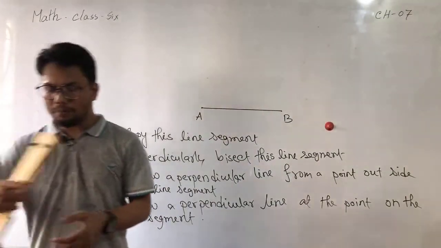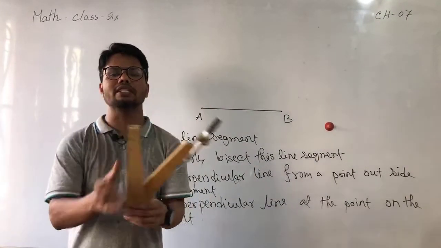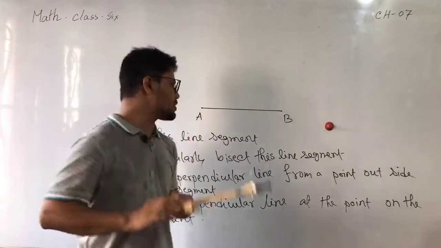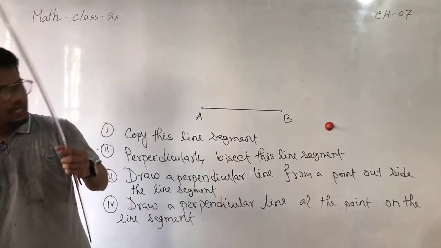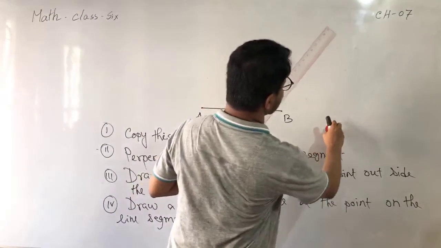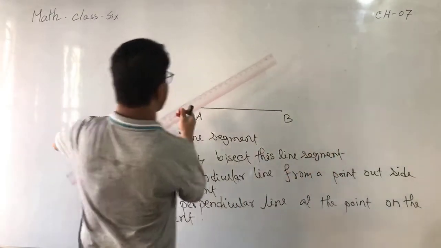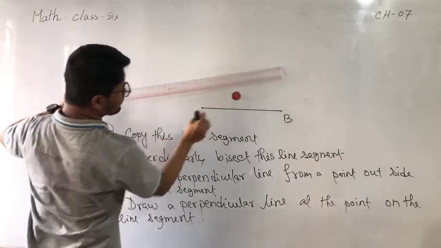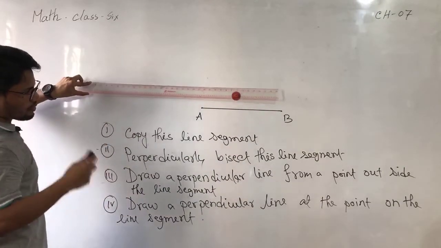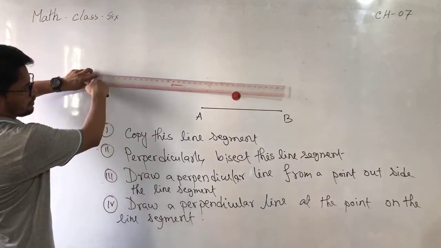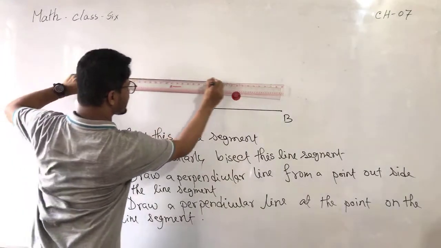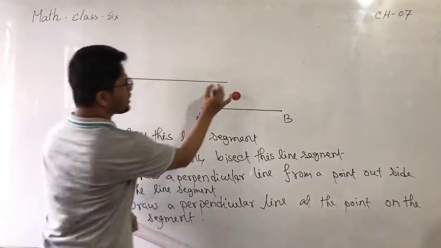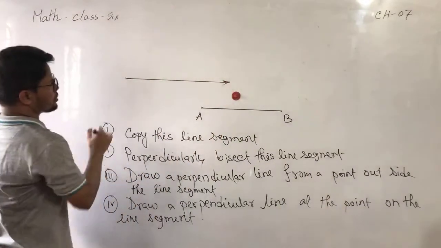Before copying this line segment, you have to make the measures by using this pencil compass. Okay, my dear students, first of all, step number 1, take a line, like we can start it from here. We can take this one as a line segment. Consider this one, like you can measure this one as PQ.